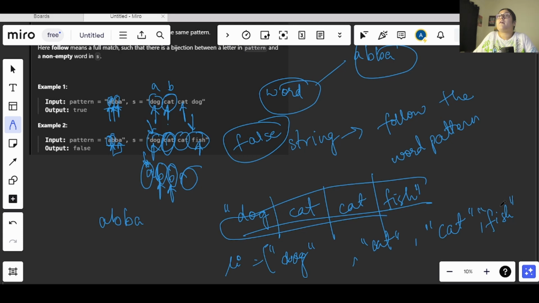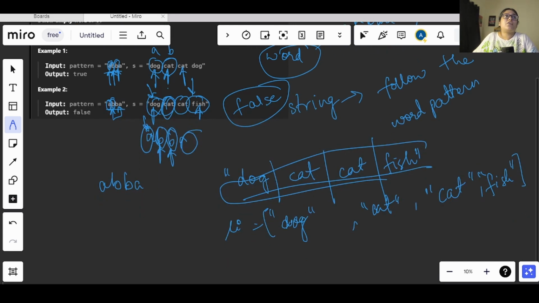Now we will take a dictionary, and using that dictionary we will save the occurrences of this and this. We will take two different dictionaries, one will be storing the occurrences of the pattern and the other one will be storing the occurrences of the words in the list.